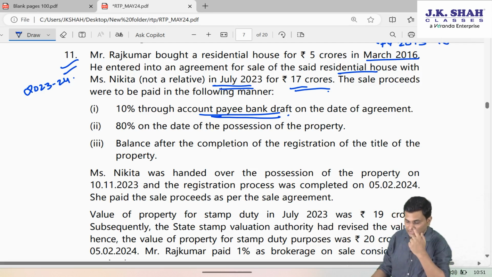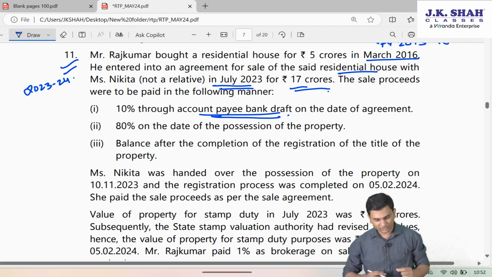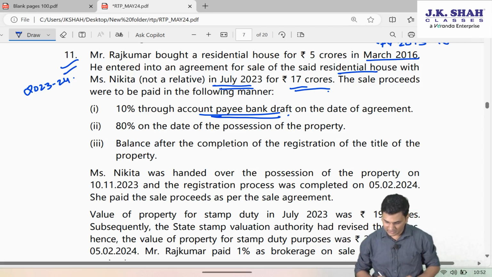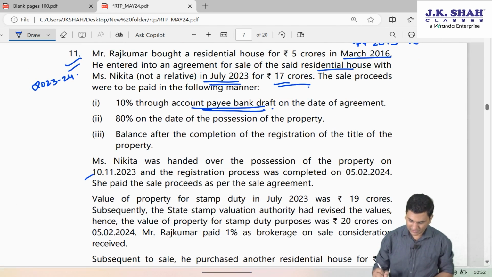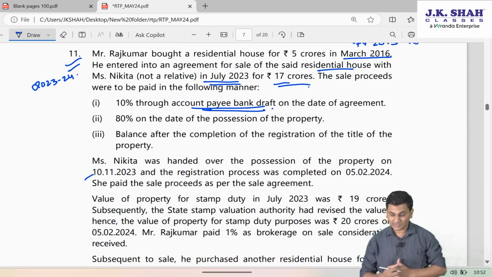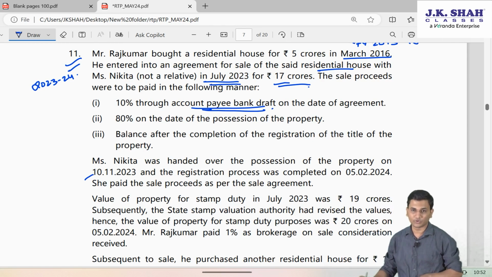Balance after the completion of the registration of the title of the property. So balance 10% will be paid by Nikita to Rajkumar at the time of registration. Miss Nikita was handed over the possession of the property on 10th November 2023. So possession is being given on 10th November 23, and the registration process was completed on 5th Feb 2024.